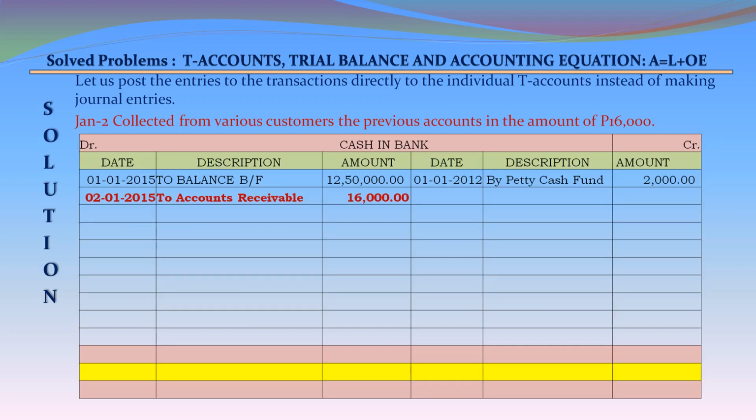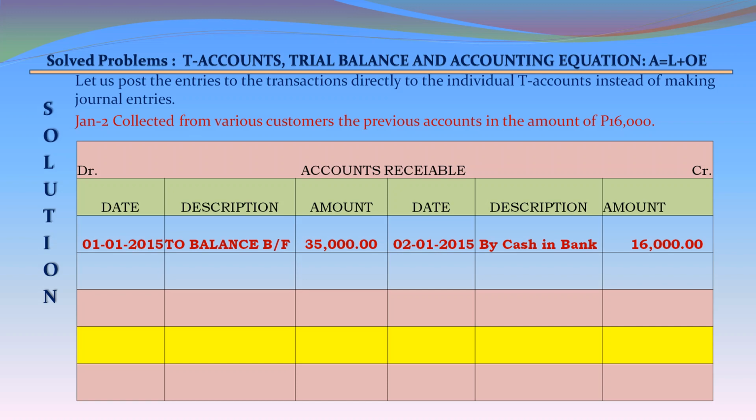Collected from various customers the previous accounts in the amount of 16,000. Cash in bank account on the debit side: January 2, 2015, to accounts receivable 16,000. Accounts receivable, on the debit side: January 1, 2015, to balance brought forward 35,000 as per the opening balance sheet, and January 2, 2015, by cash in bank 16,000 credit.